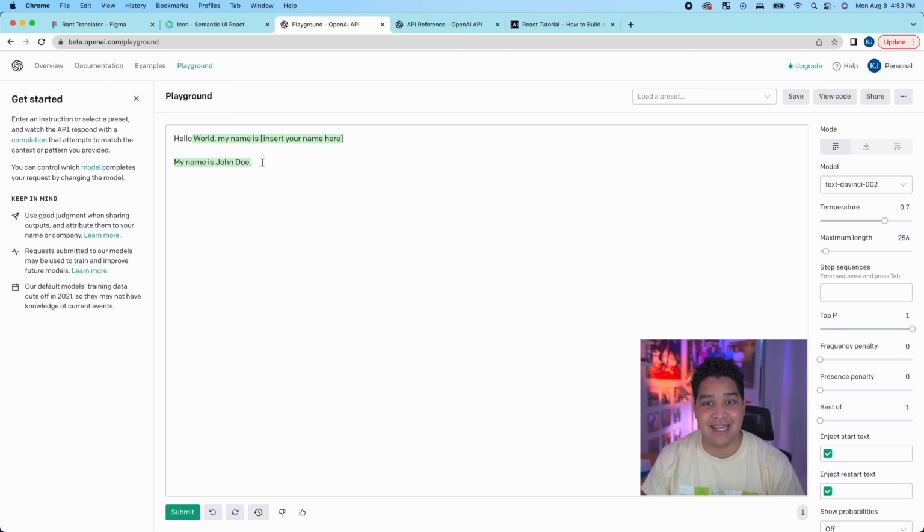Since it is a completion type model, you're going to have to push it along if you want it to do exactly what you want to do. So I can type something like, you are a chatbot who takes on the persona of a very strict mother. And then I'll put something like, child, can I go to the park with my friends right now?